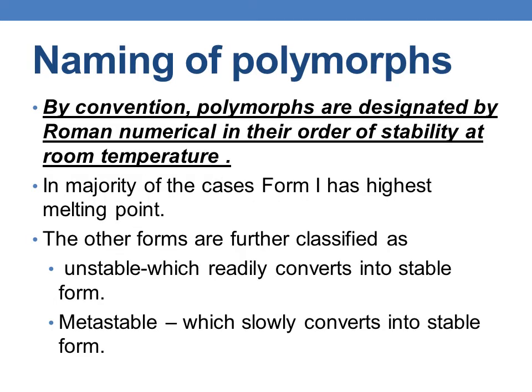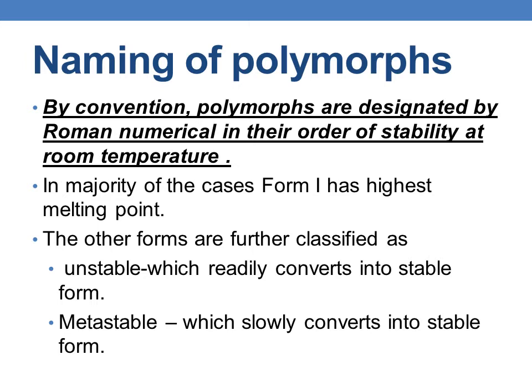Coming to naming of polymorphs, by convention, the polymorphs are designated by Roman numerals in their order of stability at room temperature. This is important. In the majority of cases, form 1 has the highest melting point and is the most stable form.